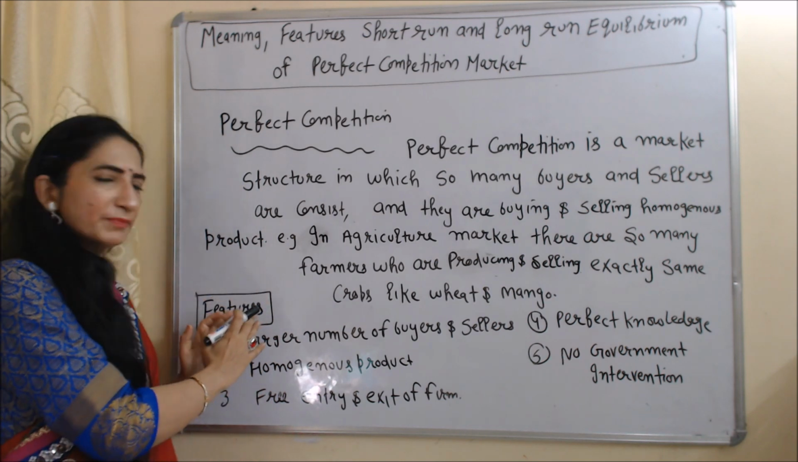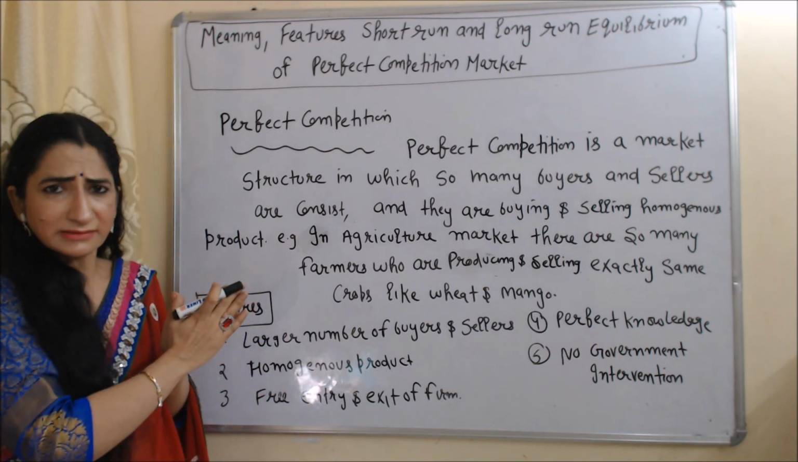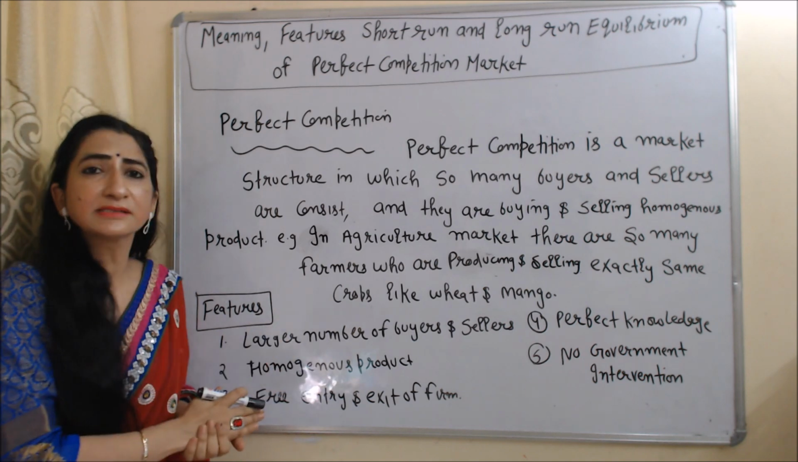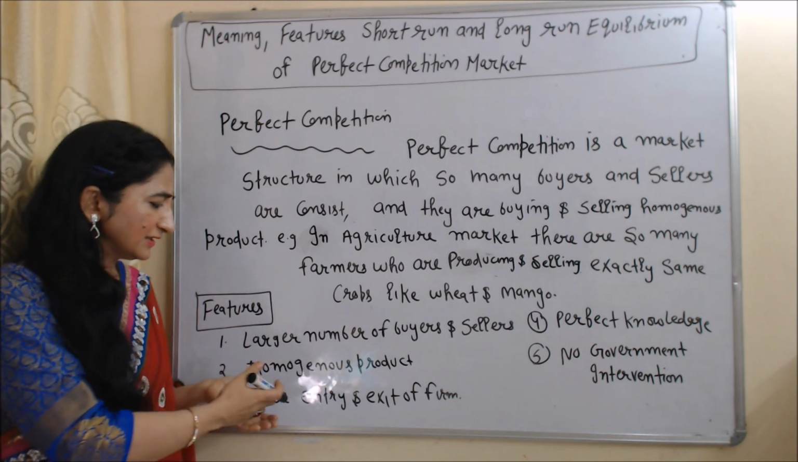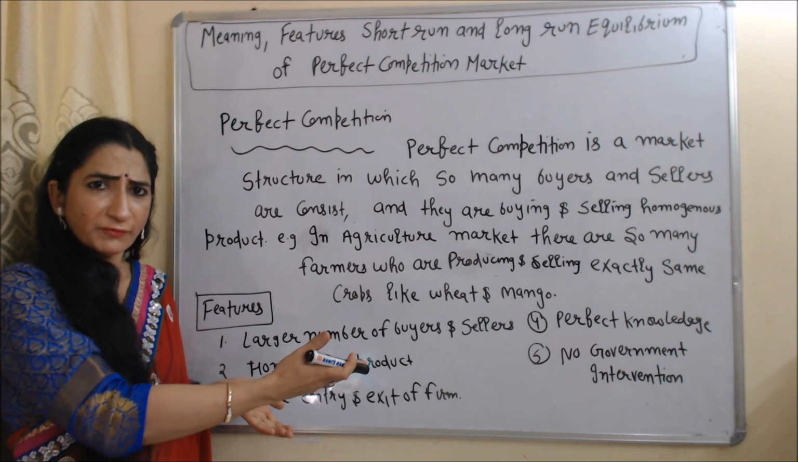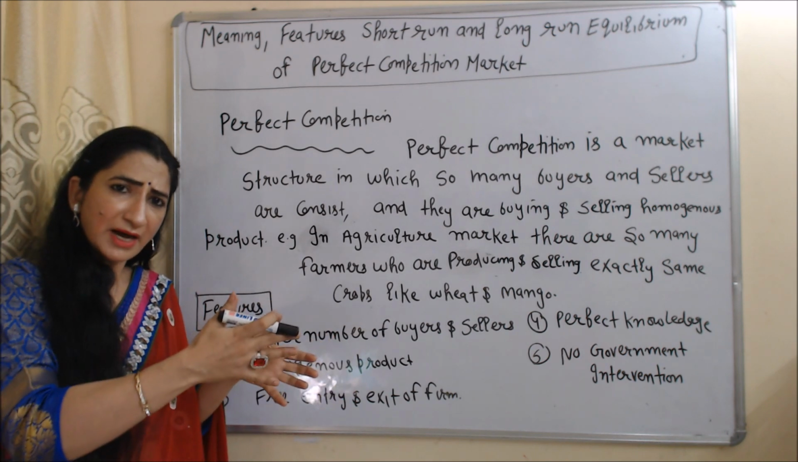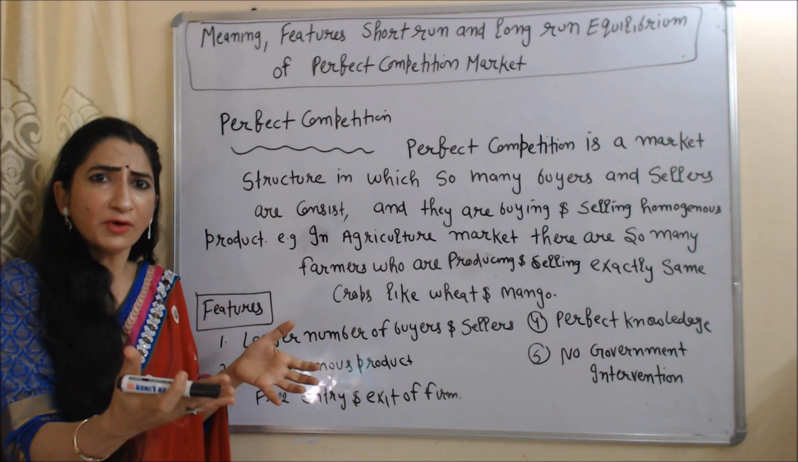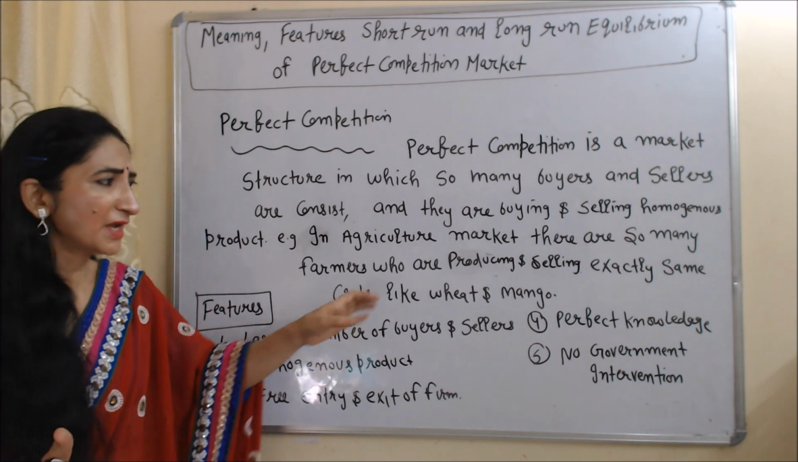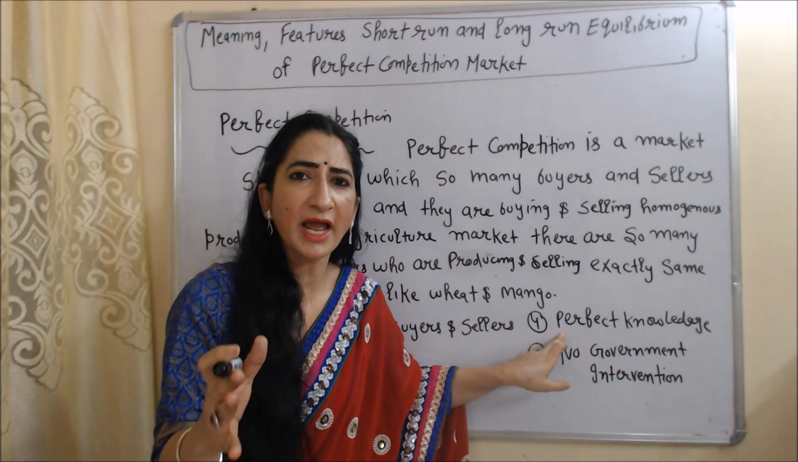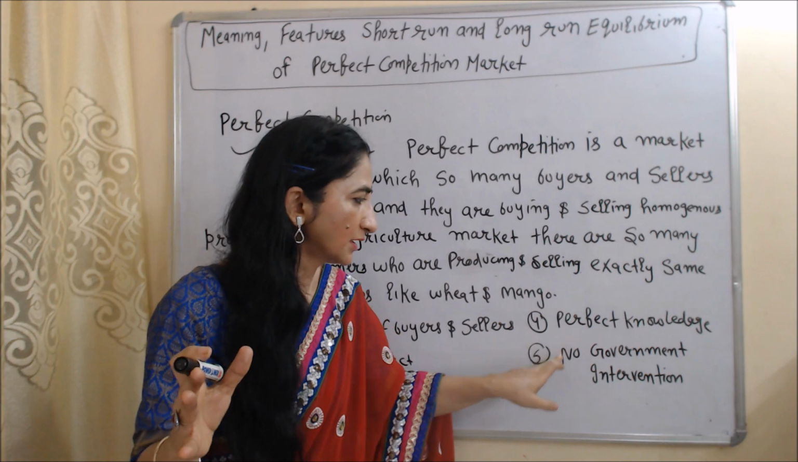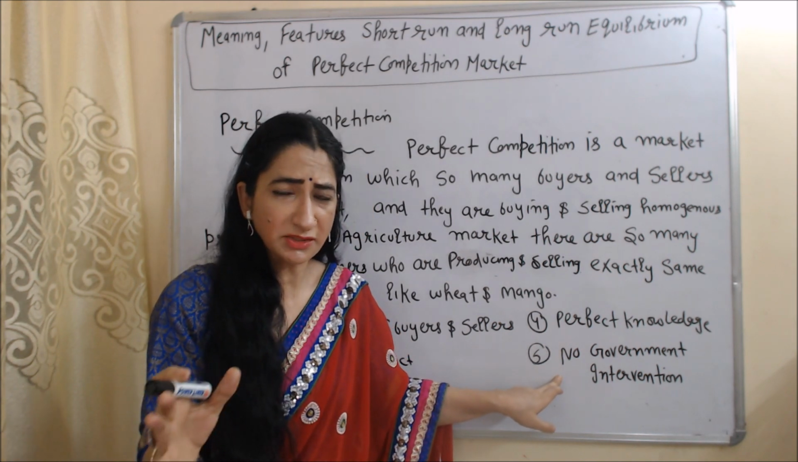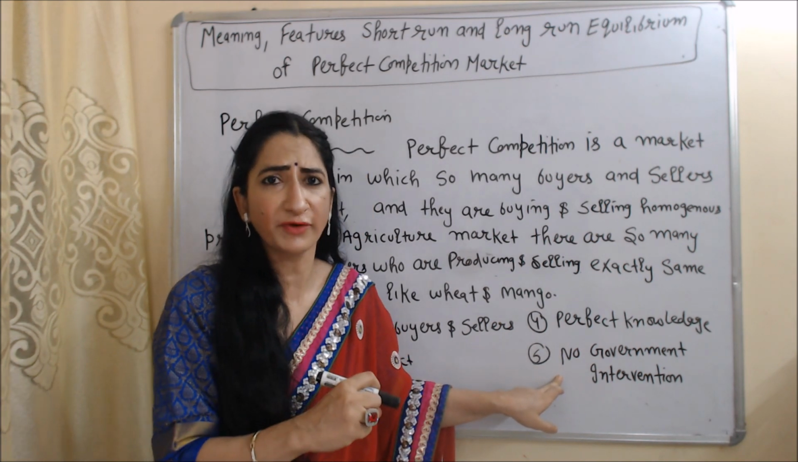Features of perfect competition are large number of buyers and sellers and they are buying and selling homogeneous product, and there is free entry and exit of firm. Means any firm can enter in market and any firm can exit from market without any restriction. Perfect knowledge, consumer have perfect knowledge about product. No government intervention in this market, government doesn't interfere.